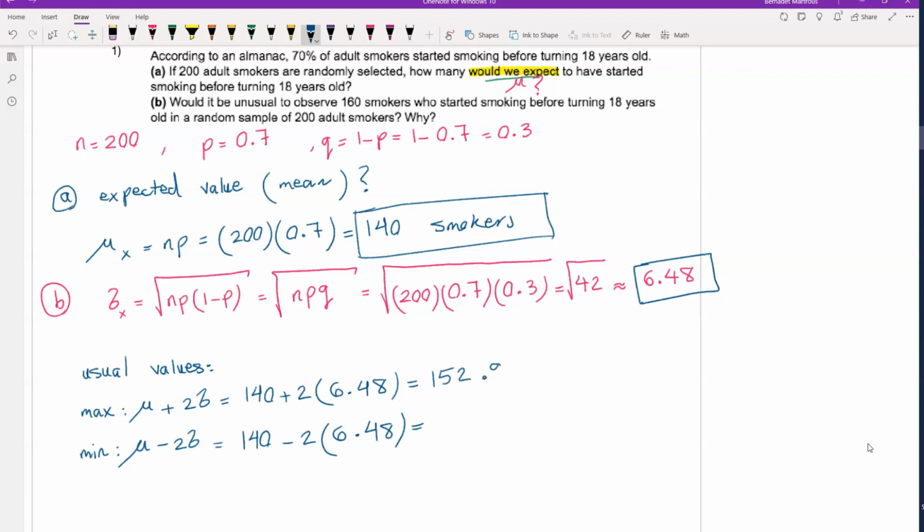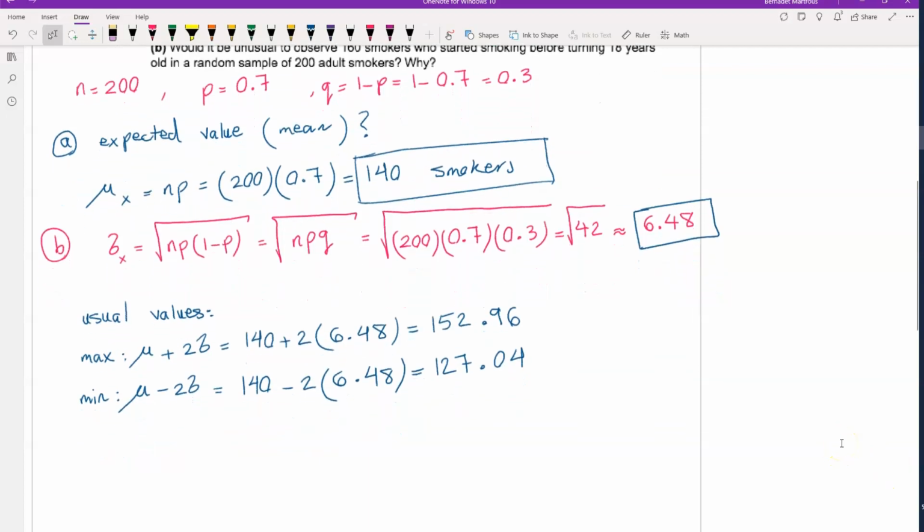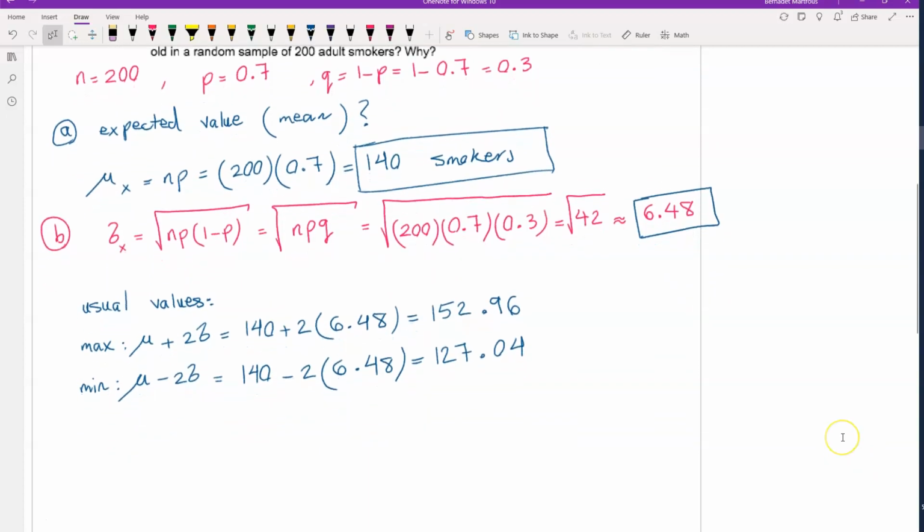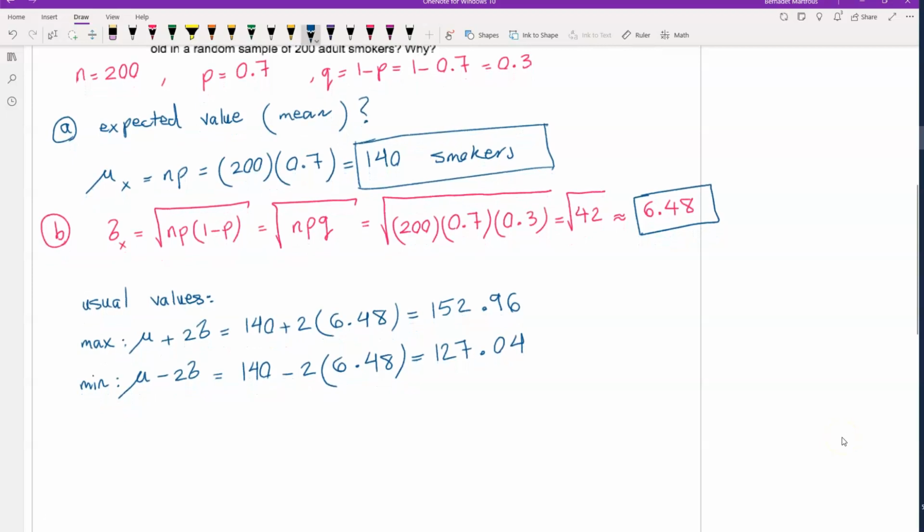So here is the answer. For the max we have 152.96, and for the minimum we have 127.04. So this is our interval, with the smaller number on the left and the larger number on the right.